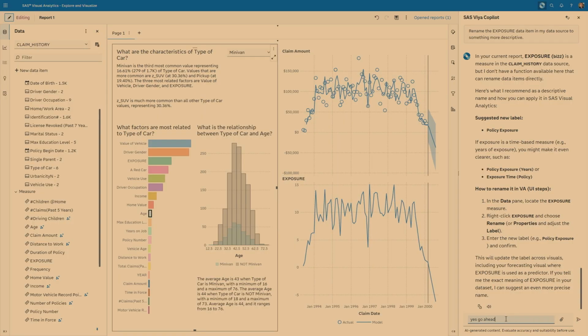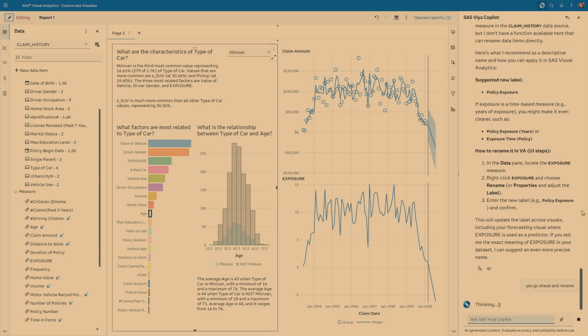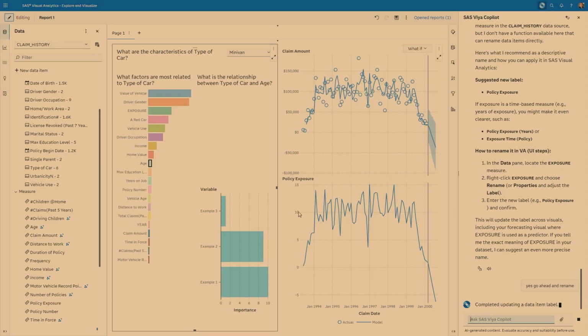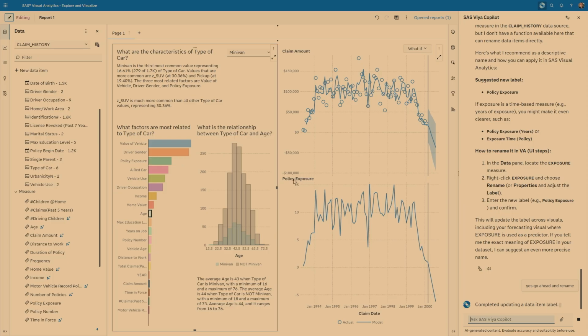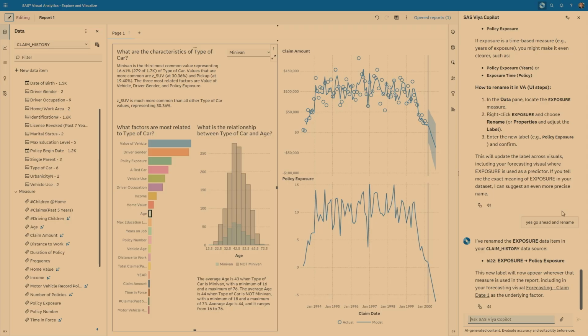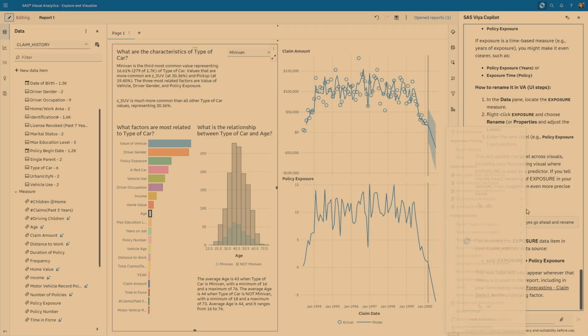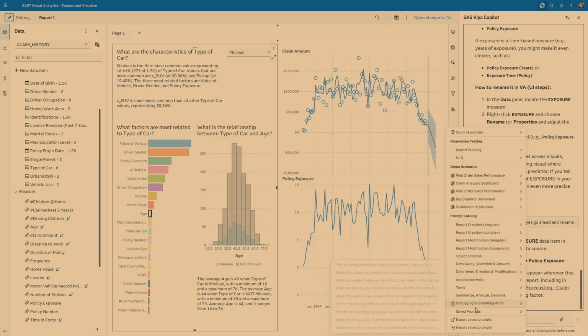Yes, go ahead and rename. Sometimes it's confirming whether it actually should do a particular task or not, but usually this works. So my idea is here that this item should be renamed. And it now does this particular task, so it's now called policy exposure. And you can see how quickly this report improves in report readability. So let's go a little further.